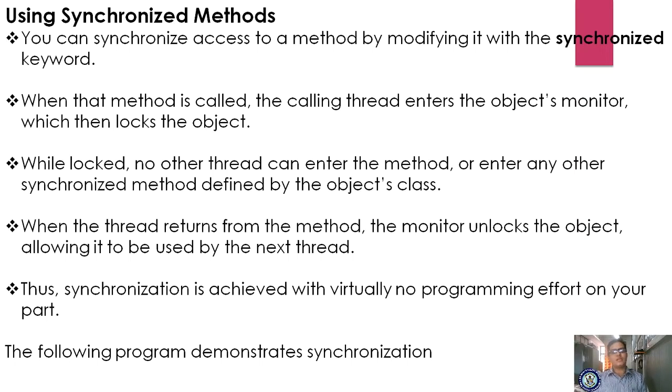When the thread returns from the method, the monitor unlocks the object. Whenever the thread has finished its process, it returns from the method. After returning from the method, the monitor unlocks the object, allowing it to be used by the next thread. So the next thread will make use of that lock.